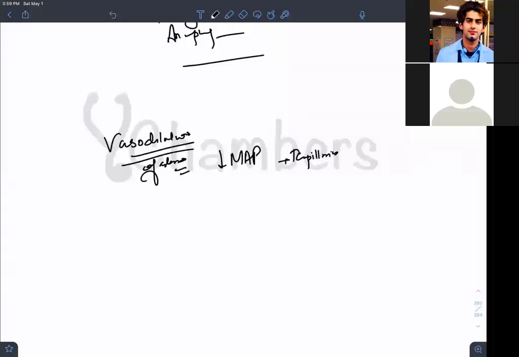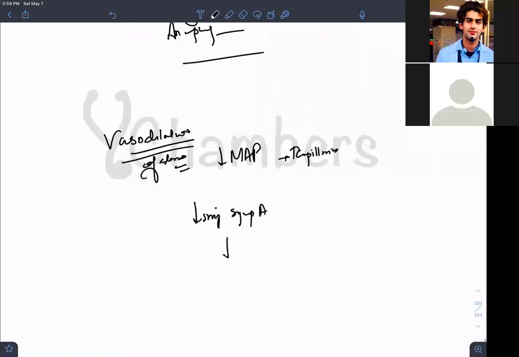Okay, easy. If you want to vasodilate the arterioles, what do you have to do? You will be decreasing the sympathetic activity. You decrease the sympathetic activity, you will be having vasodilatation of arterioles. That means I should decrease the norepinephrine. If I decrease the norepinephrine, I will be less stimulating the alpha 1. You have alpha 1 on your blood vessels. Alpha 1 does vasoconstriction. Remember, alpha 1 vasoconstriction.